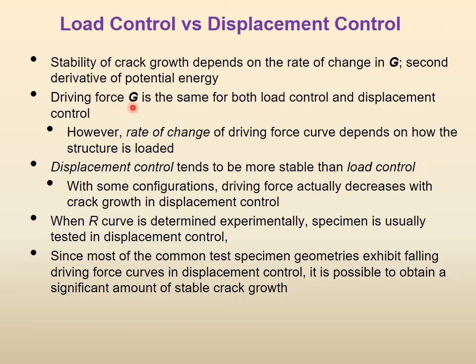The driving force G is the same for both load control and displacement control. Now this we have said without any explanation, but this is huge. They must have taken years and years of research before they came to this conclusion, that the driving force G will remain the same whether you set the machine in load control or displacement control. However, the rate of change in the driving force curve depends on how the structure is loaded. So G itself remains the same for load or displacement control, but dG/da or something like that depends on whether you are in load control or displacement control.